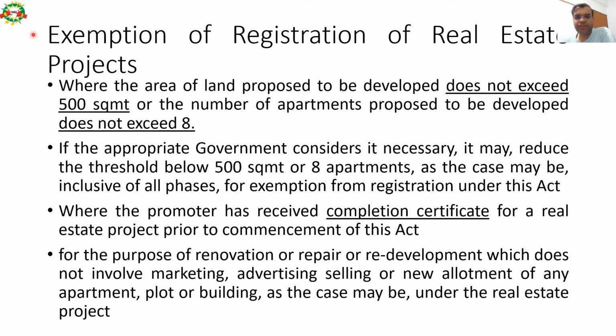Exemption of registration of real estate. When the area of land proposed to be developed doesn't exceed 500 square meters, please note down this figure. So up to 500 square meter land area is exempt from RERA, and the number of apartments proposed to be developed doesn't exceed 8. So if the plot area is more than 500 or the number of dwelling units is more than 8, either of the two gets triggered, then RERA is applicable. A 1 mark theory question can come out of it.